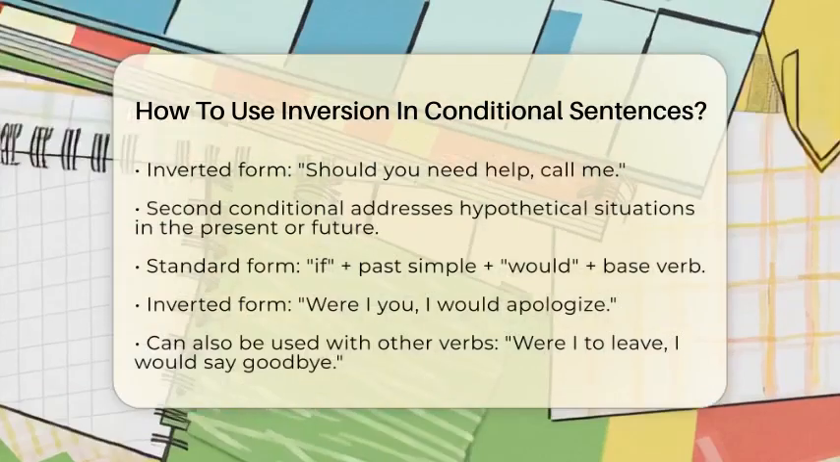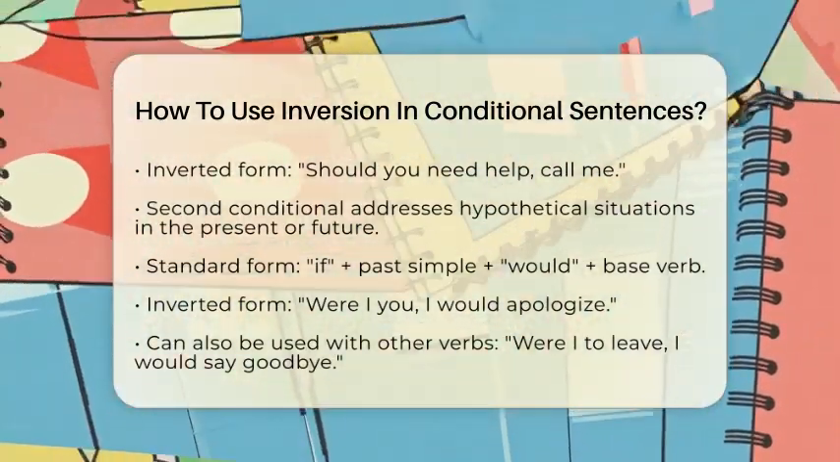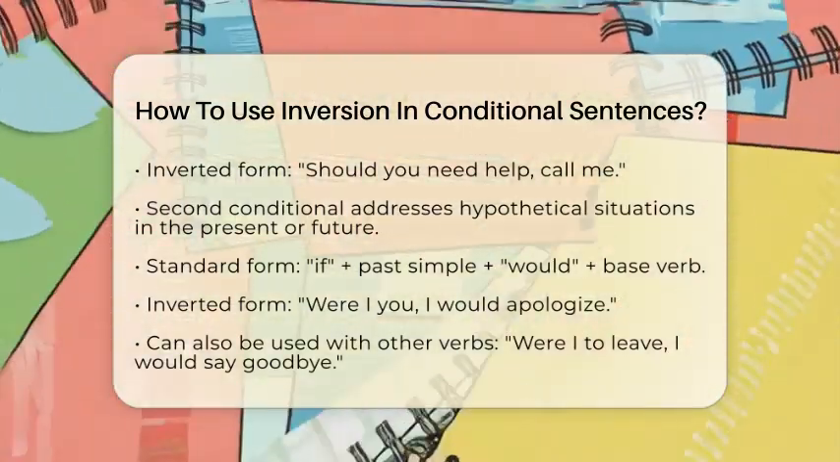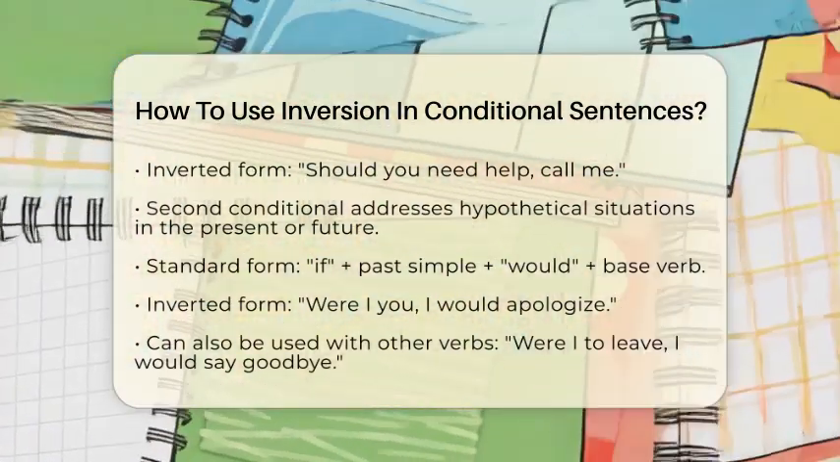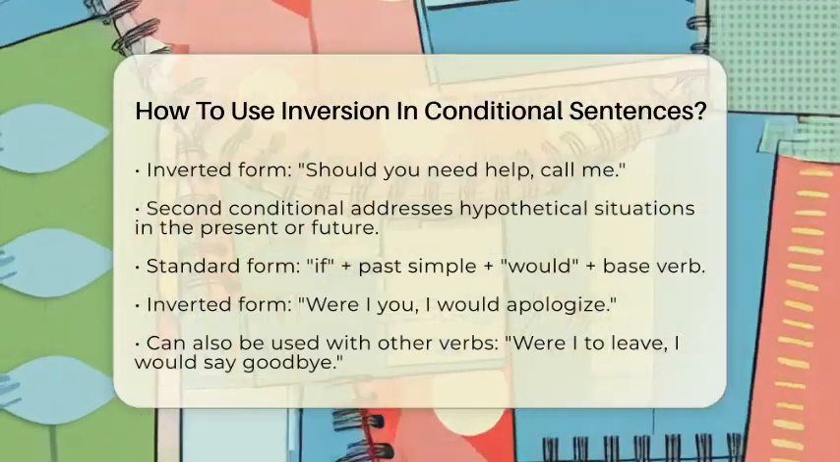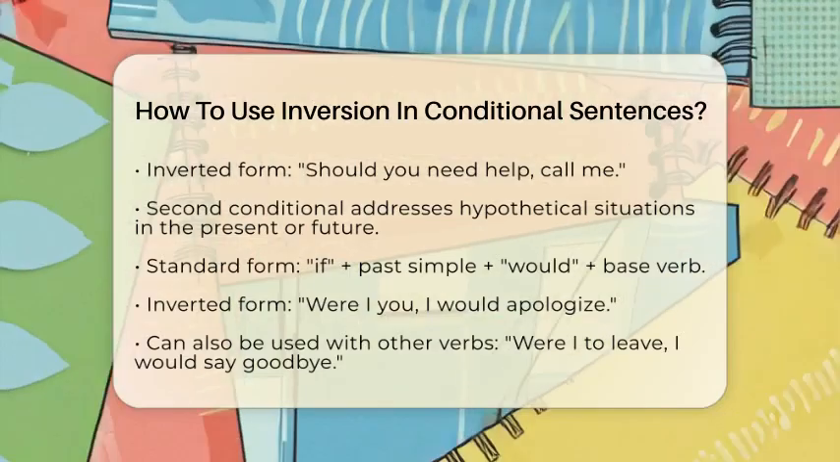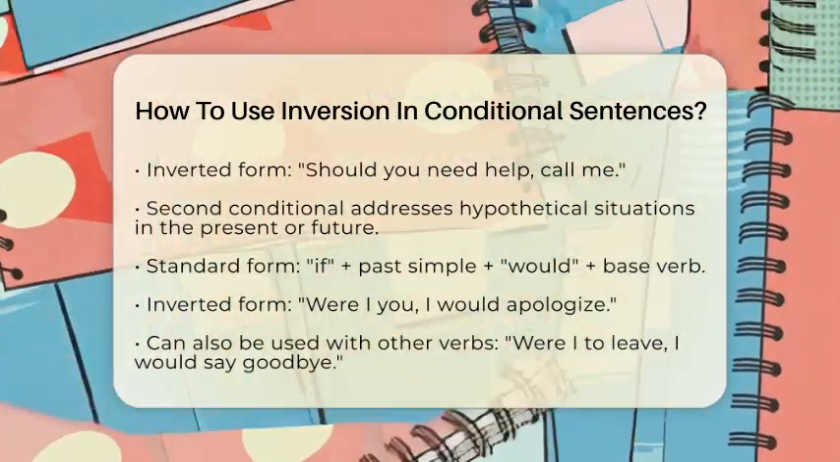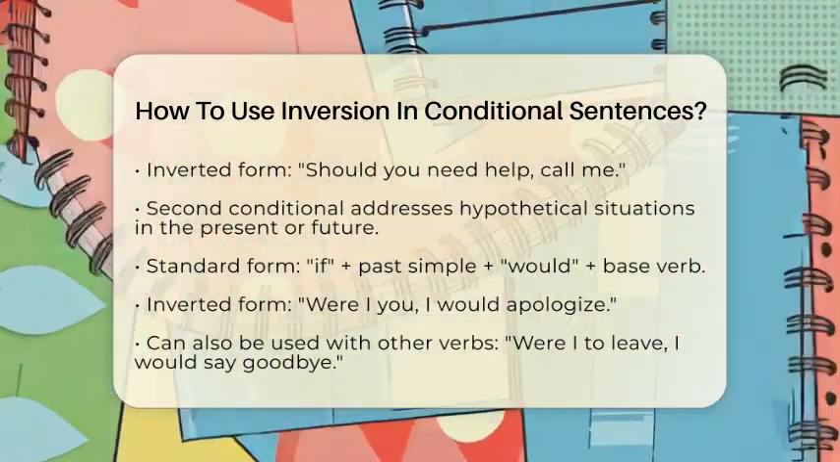Next, we have the second conditional, which is used for hypothetical situations in the present or future. The standard form starts with if, followed by the past simple or the past subjunctive of be, then would and the base verb. For instance, if I were you, I would apologize becomes, were I you, I would apologize. This inversion is more formal and is less common in casual conversation.